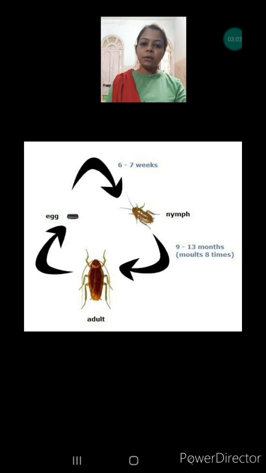If the adult is a male, then it will not lay eggs, but it will help in reproduction with the female cockroach. If the nymph that hatched turns into a mature female adult, then again it is ready to lay eggs, and this cycle will continue. This is how cockroaches reproduce, and their life cycle keeps going. I hope you have all understood the life cycle of the cockroach.